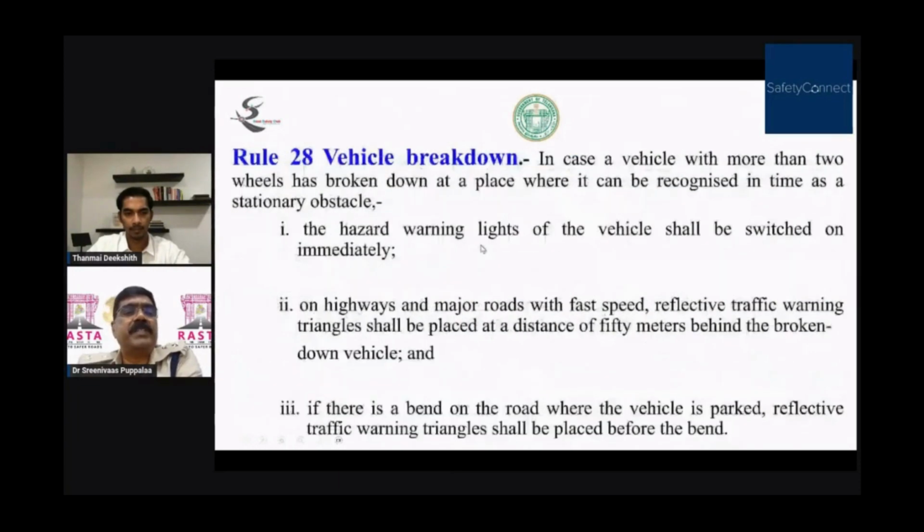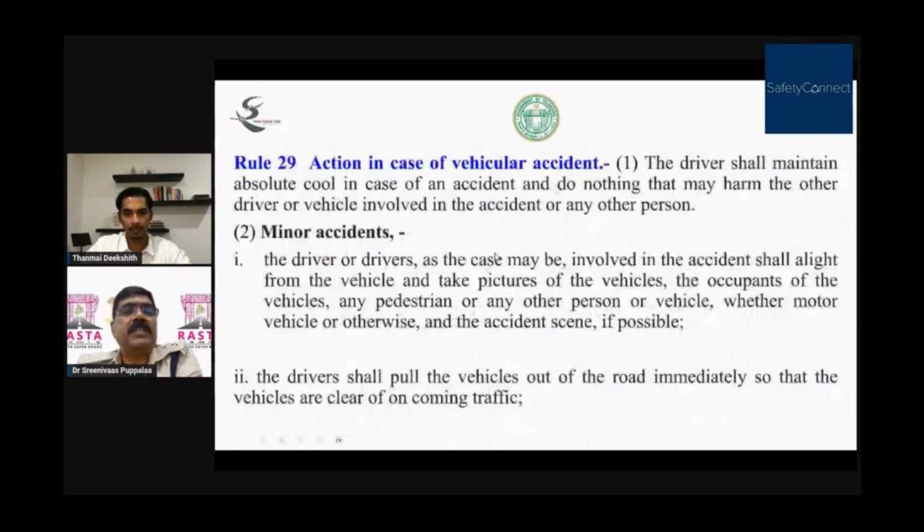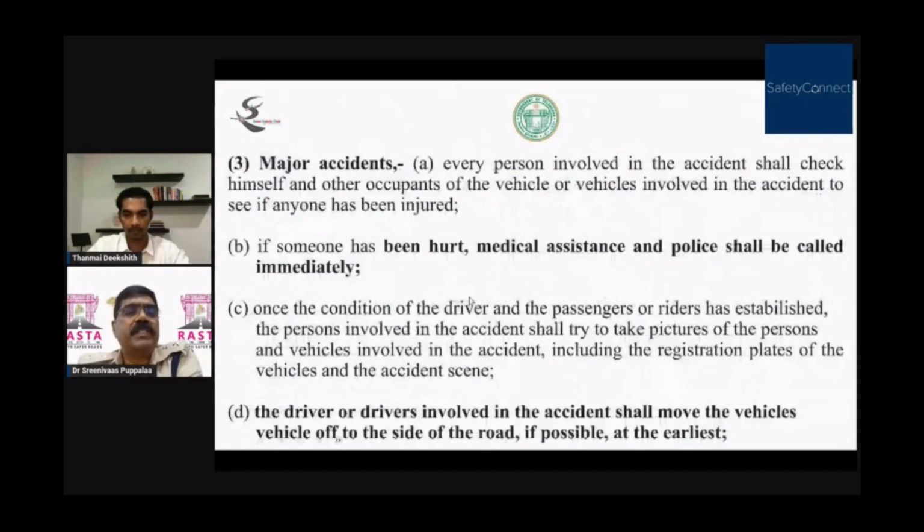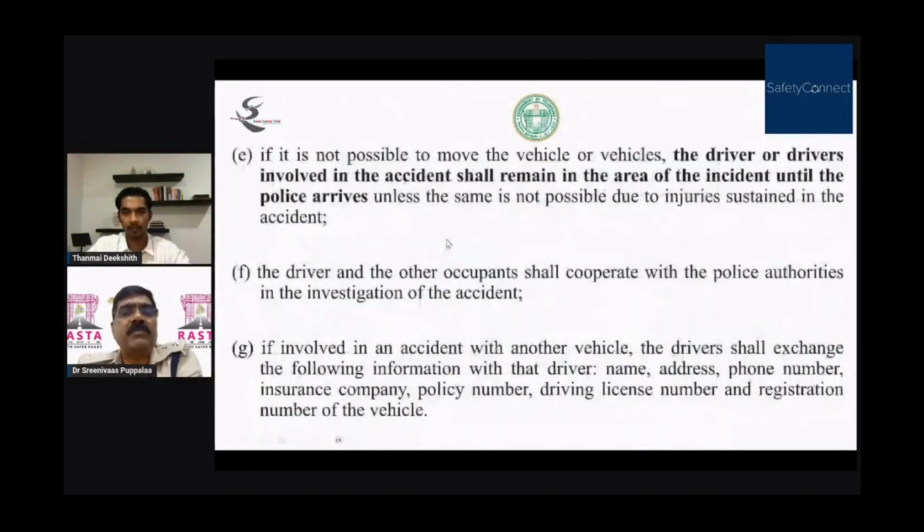Action in case of accident. If it is a minor accident, what do we have to do? Major accident, what do we have to do? These are all we have to inform first. We have to inform the emergency number 108. Then after that, you have to report to the police, etc.